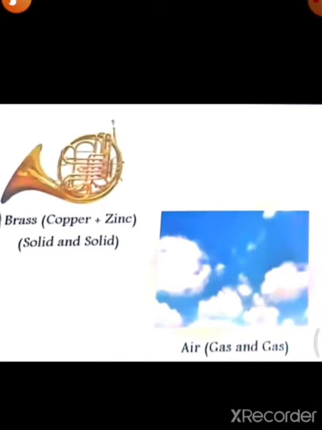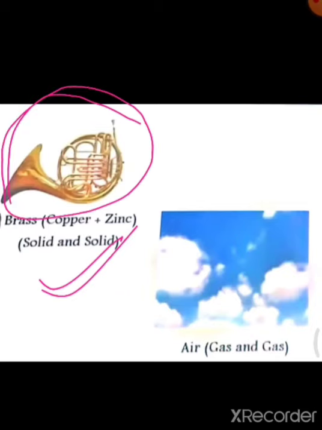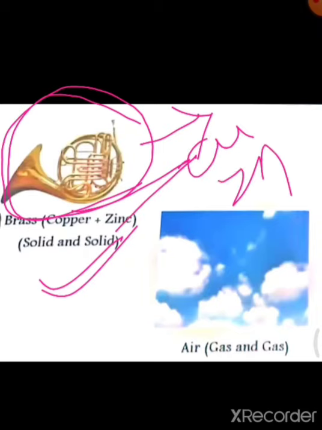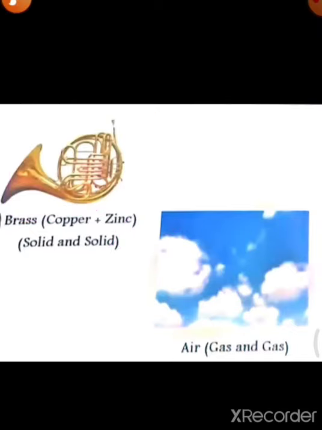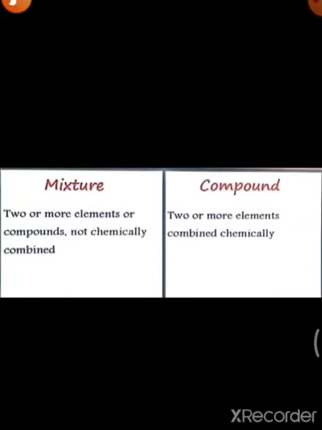Okay, then this one, see, your solid and solid mixture, that is a substance or a thing that is made up of your two elements, that is your copper and zinc. Okay, that means this is the example of your solid and solid mixture. This one is the example of your gas and gas mixture, that is your air. You know that air is a mixture of different gases. Okay, so air is a gas and gas mixture.